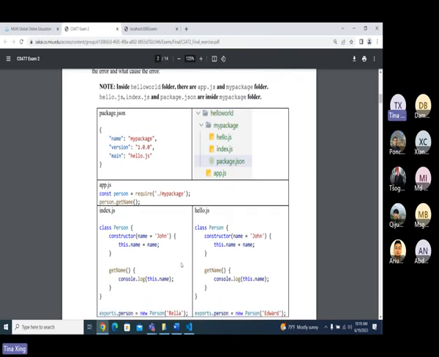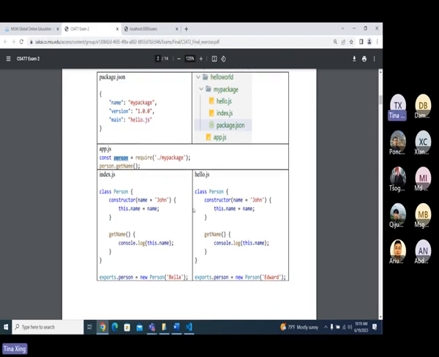Okay, first, there are two things being tested here. The first thing is when we require a package, we have to take a look at the package.json. In package.json, the main is hello.js. If I don't have it, it's going to be index.js by default. So when we require, it should be this one, right?